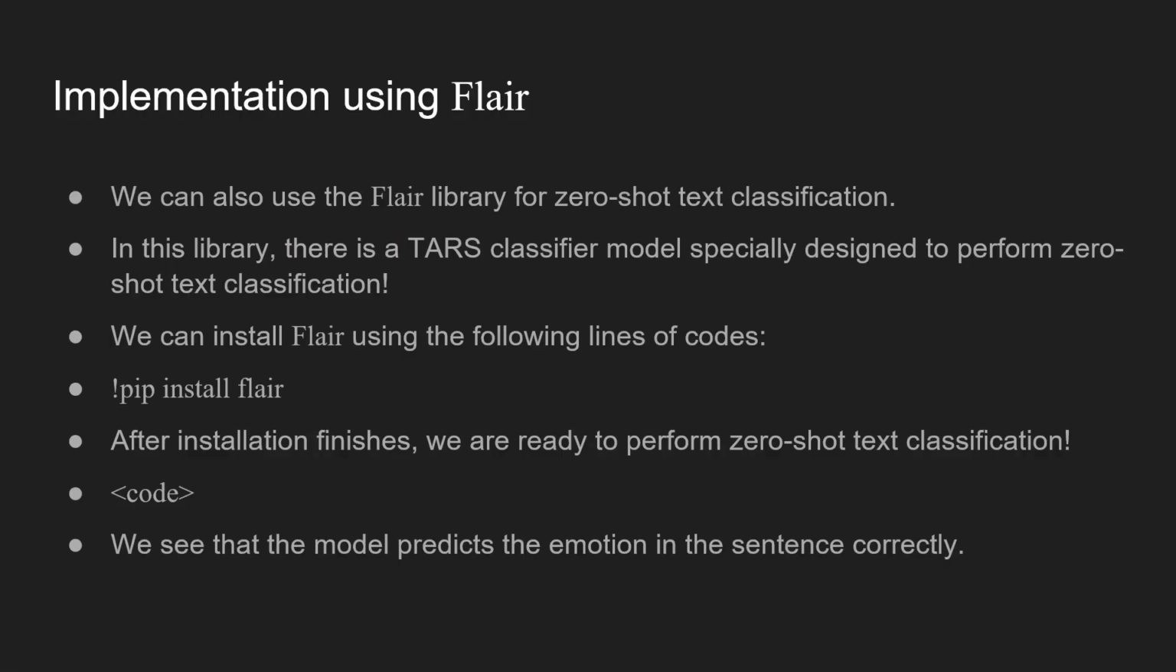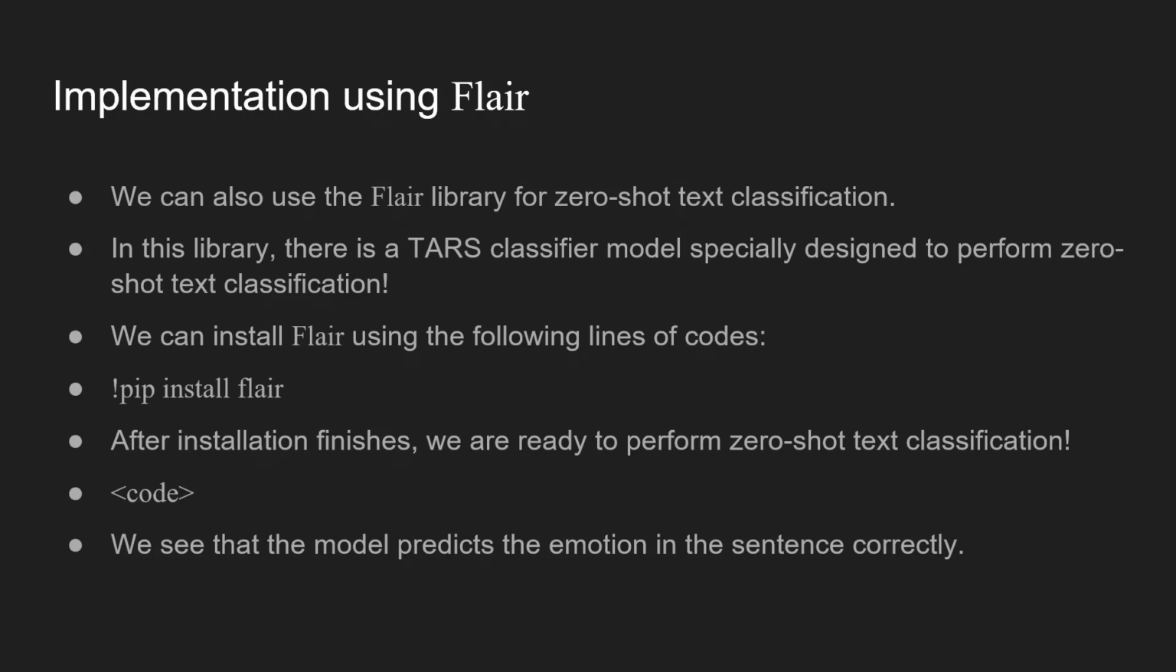Okay, so until now we have been talking about implementation using the Hugging Face Hub, the models available on Hugging Face. But there is another option, and that option is the Flair library for Python. This works because the Flair library has a TARS classifier model, which is specifically designed to perform zero-shot text classification. If you haven't already, you can install Flair using pip install flair, or if you're using a notebook environment, then !pip install flair.